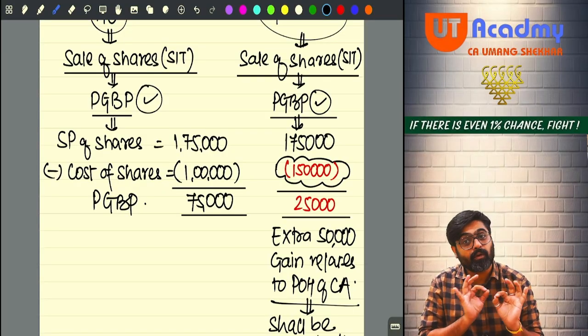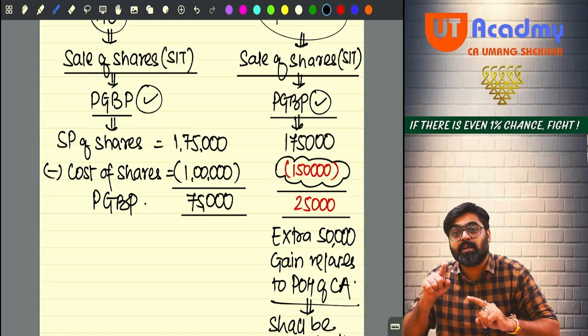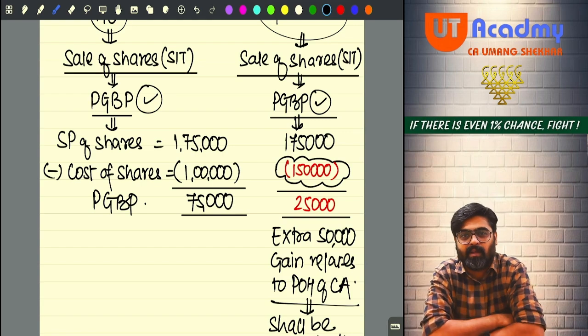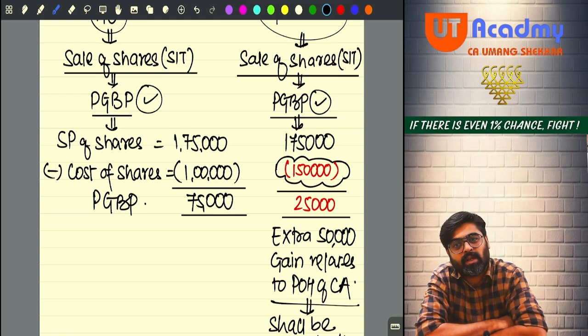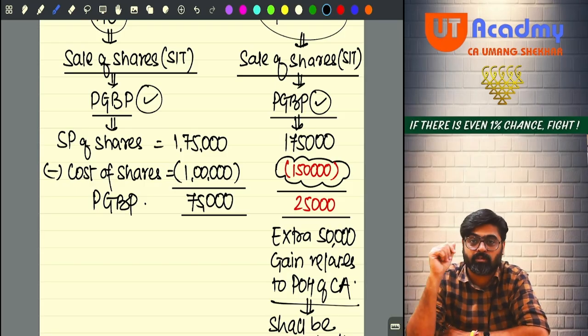So it is better for me to give all such arguments and charge under the head PGBP. And he was saying, see, the total gain happening is 75. And that total gain is happening at the time of sale of stock in trade. So this is the gain happening on sale of stock in trade, should be taxed under the head PGBP only. That is what he was saying.